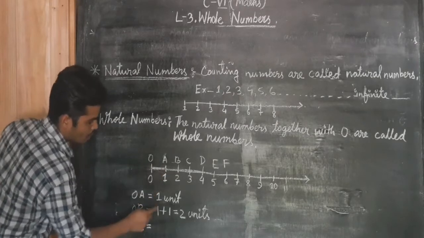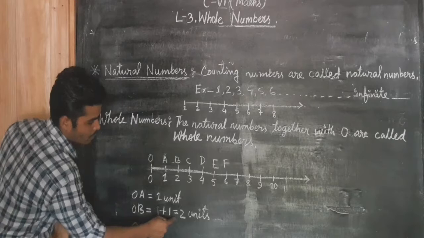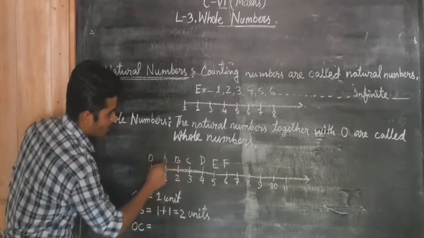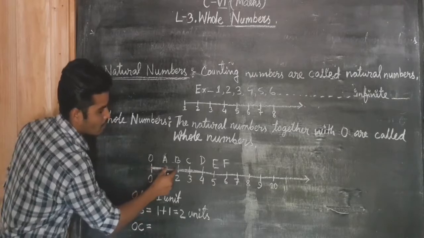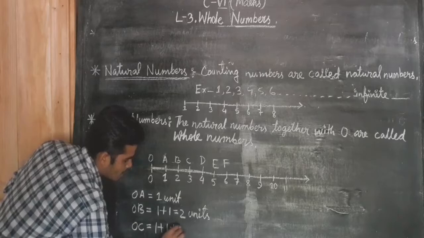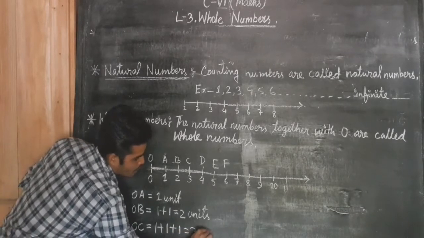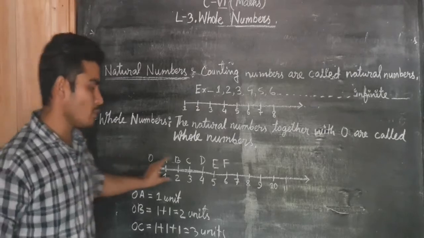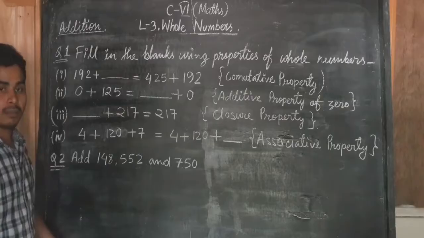There should be 2 units. See, 1 plus another 1, 1 plus 1 is 2. So OB is equal to 2. Then what should OC be? How many units are there in OC? 1, 2, 3. There are 3 units. So on the whole number line, numbers lie according to this method.